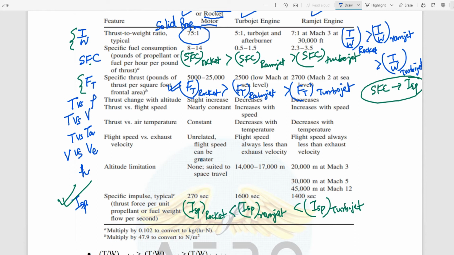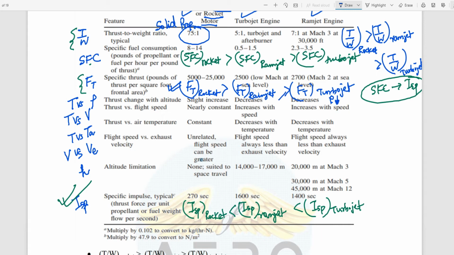Yes, that key point, you missed that key point. What you have stated is absolutely right. The key point is that density changes as we increase in altitude. Since they are air breathing engines, they are dependent on atmospheric air. Now what happens with the atmospheric air? As we increase in altitude, the density decreases, right?